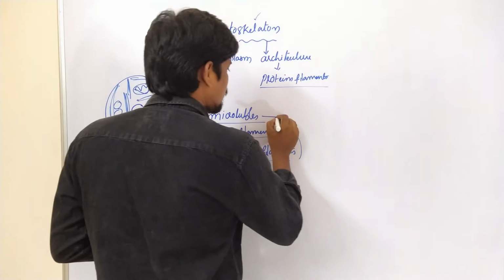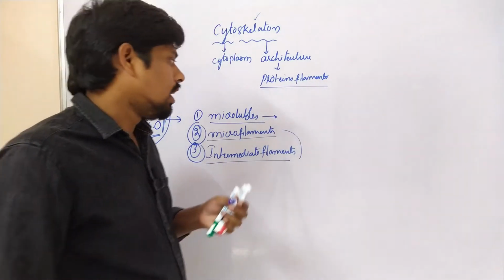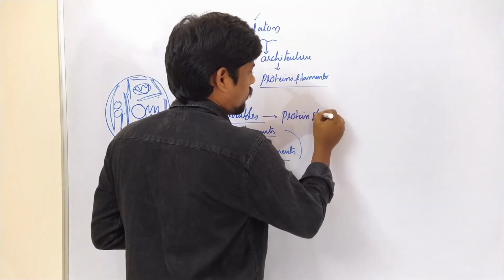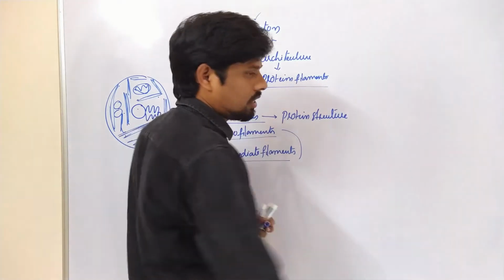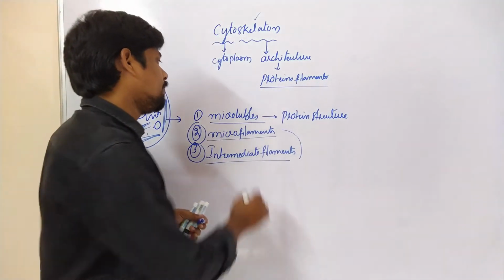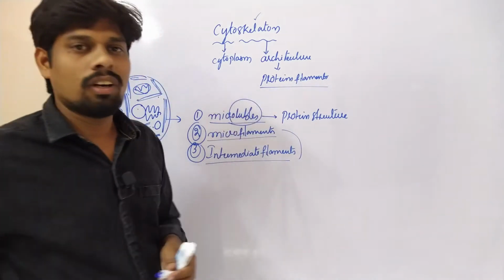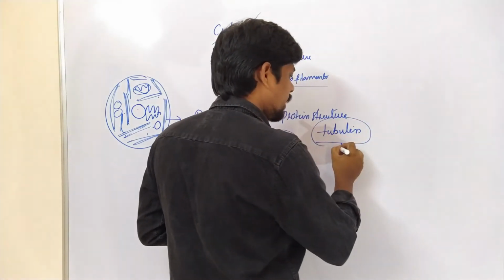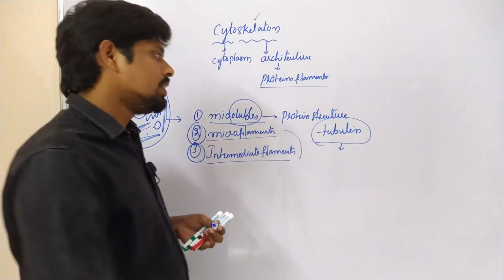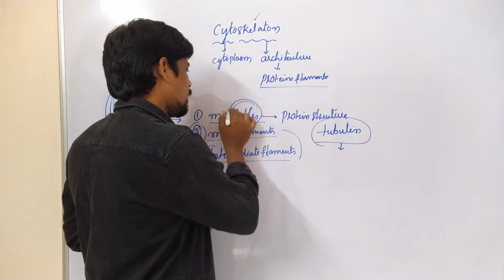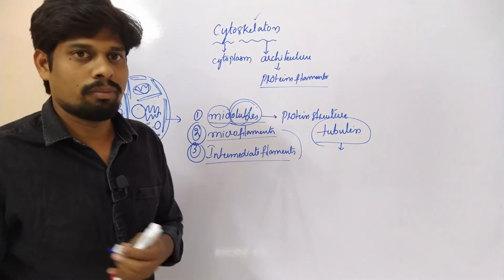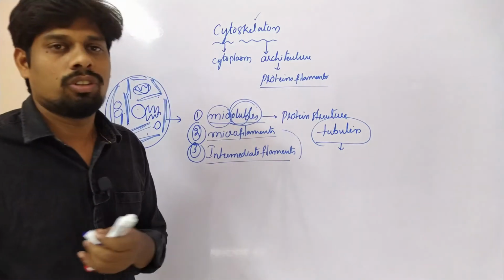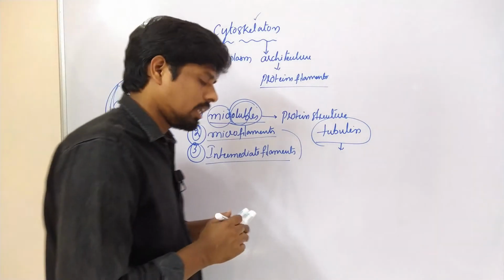Microtubules contain a proteinous structure. These proteins are made up of a protein called tubulin. Tubulin is a protein, and that tubulin protein forms a tubule-like structure in the micro form. Such structures we call microtubules. Let us see how microtubules are built.